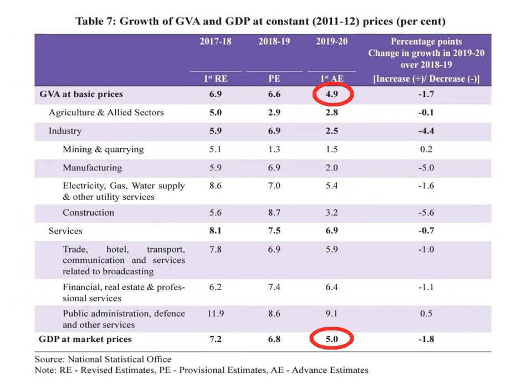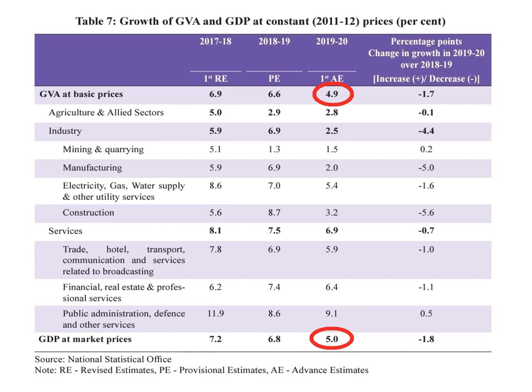This chart also gives information about the growth of GVA and GDP at constant prices. We will discuss constant prices later. So GVA at basic prices is 4.9%, and it is advance estimates. That means later on this data will be revised. And GDP at market price is given as 5%.